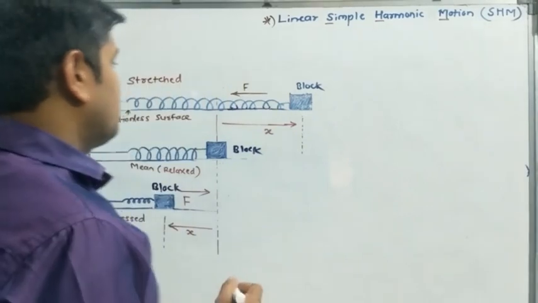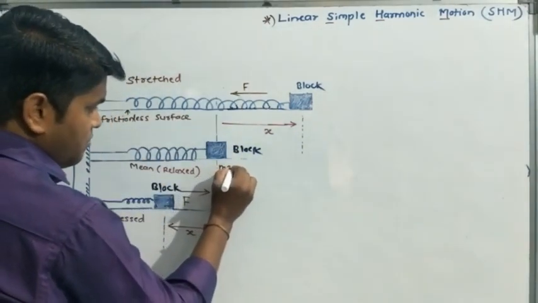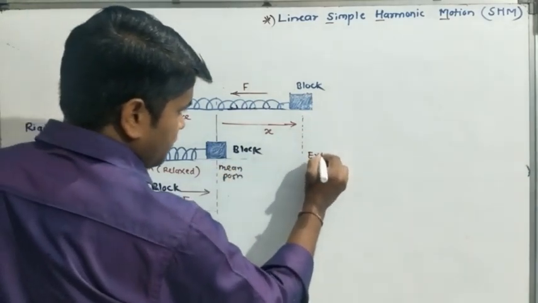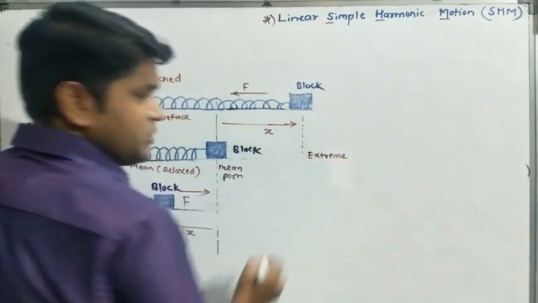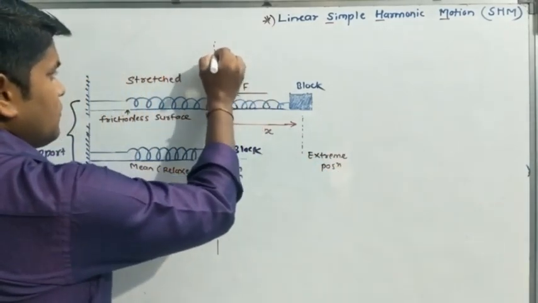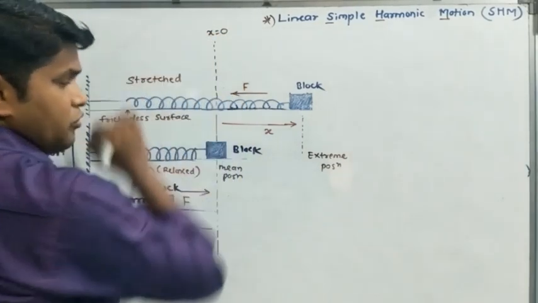How? See, suppose this is our mean position and this is our extreme position. Extreme means far away. At the mean position, what is the displacement? It is 0.